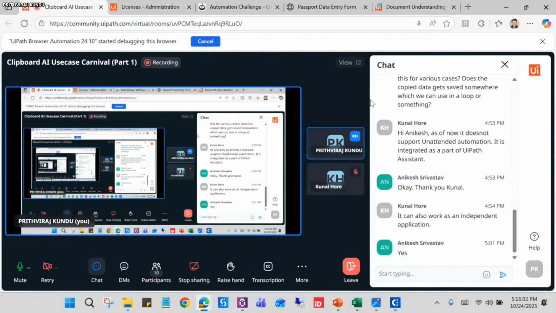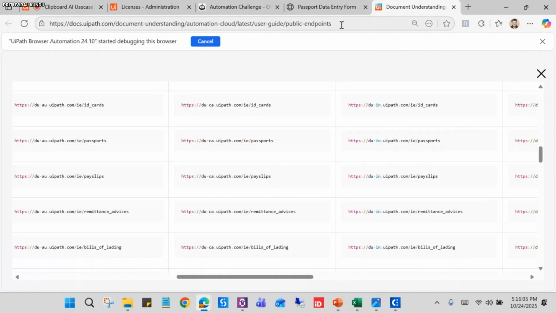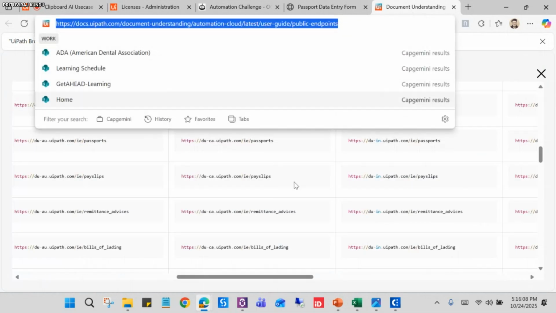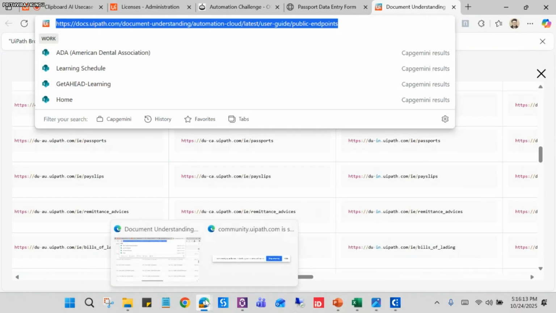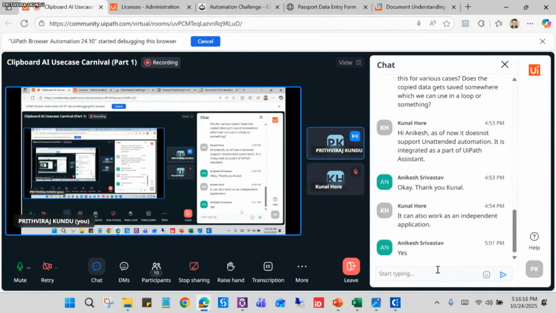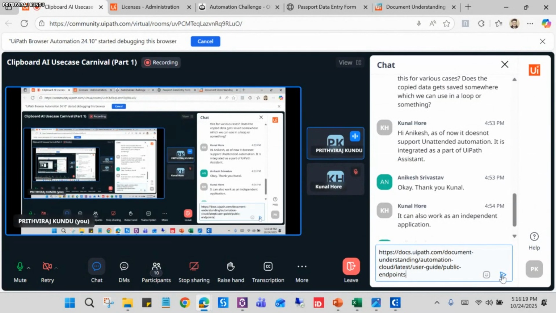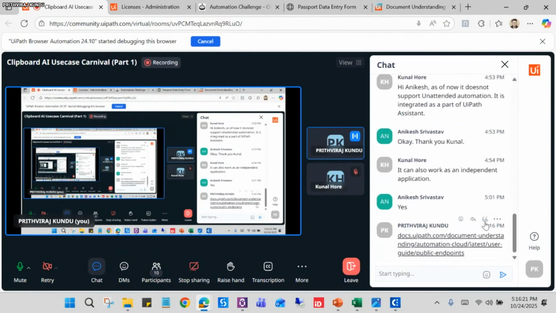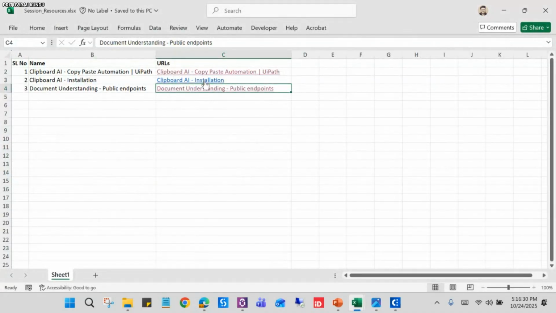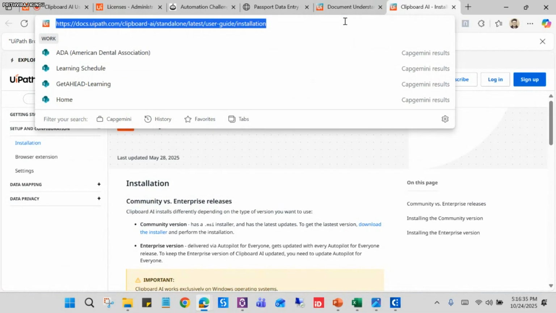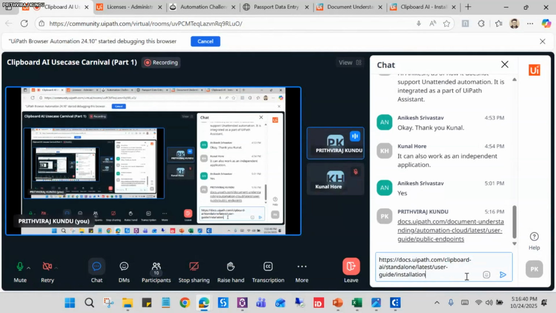Guys, you can also use this Document Understanding endpoint to do some research from your end. Let me give this in the chat box so that you can refer to it. Also, we have the installation guide with us. If you want it, let me give it to you as well. It's a simple web documentation. The step-by-step guide is written here, so you can also refer to this URL.